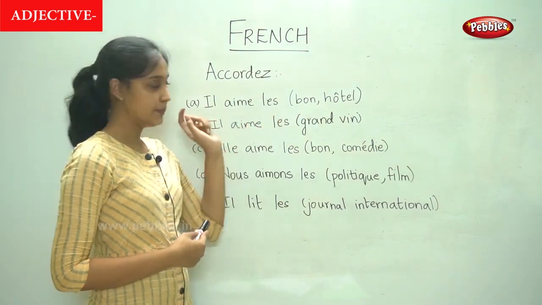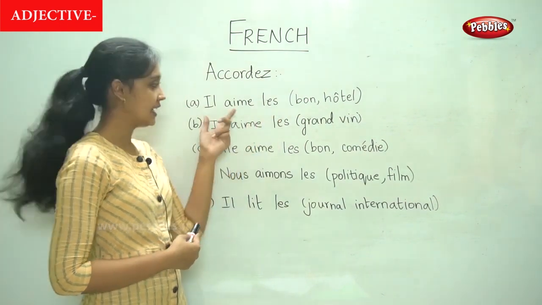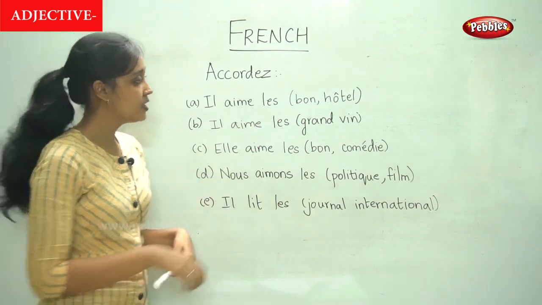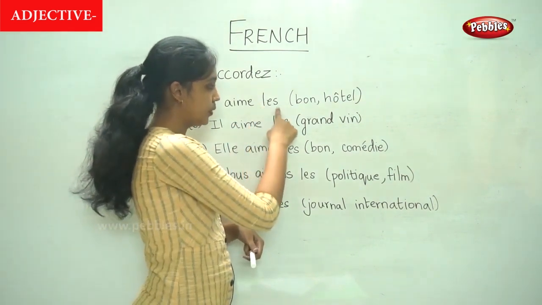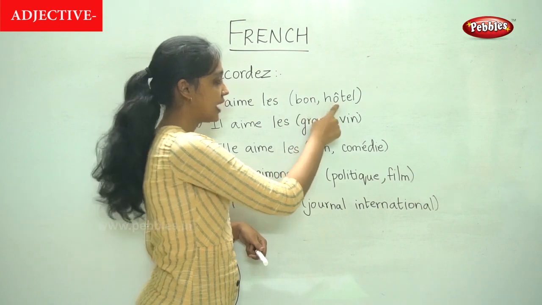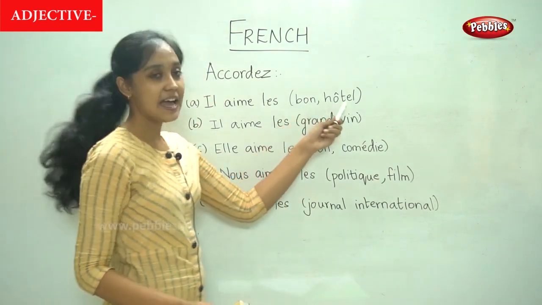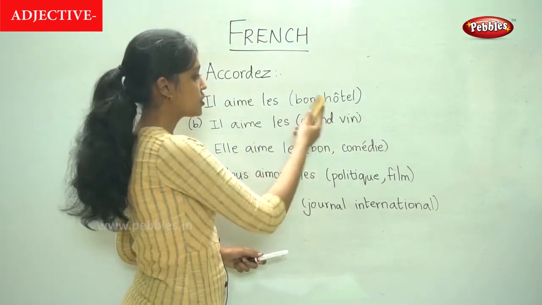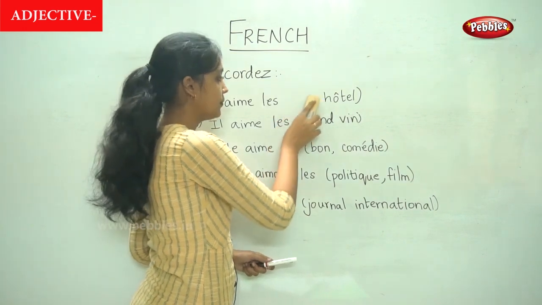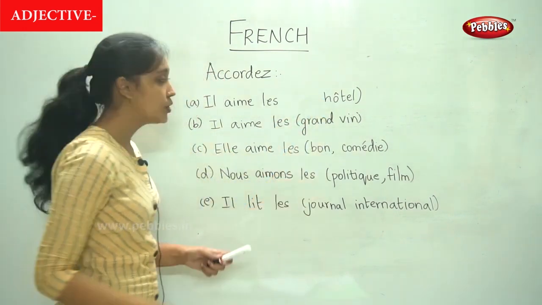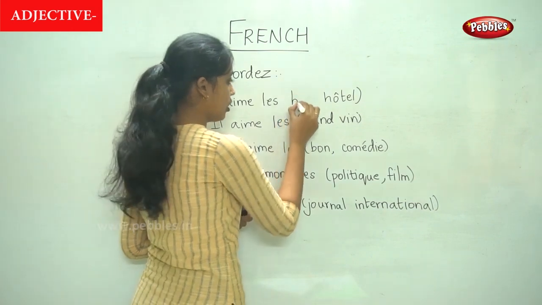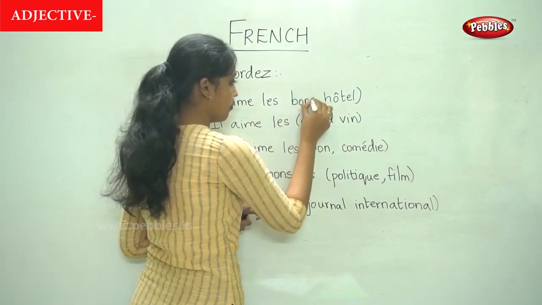Il aime les, he likes the. So now it is in the plural form. So we need to write the adjective and the noun in the plural form. The adjective is bon and the plural for that is bons.